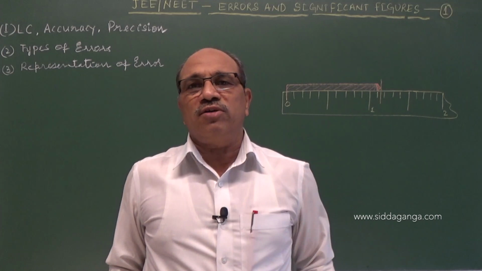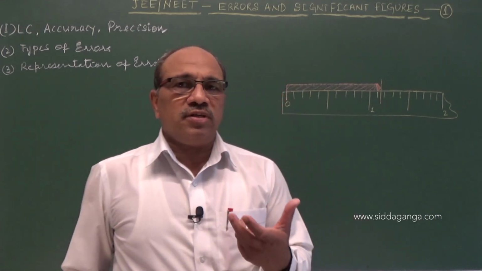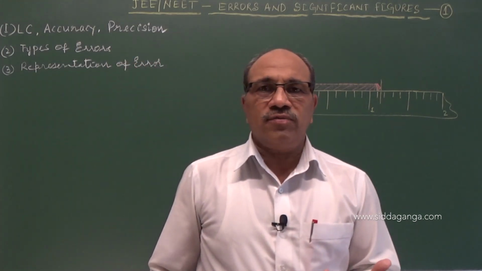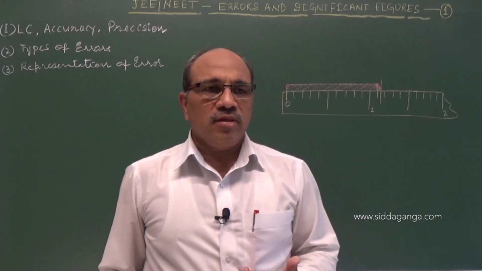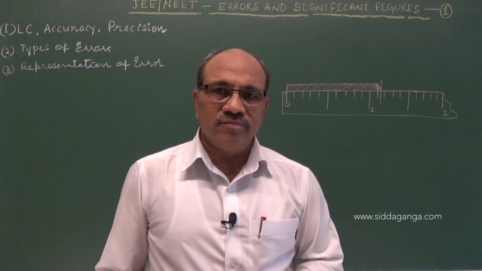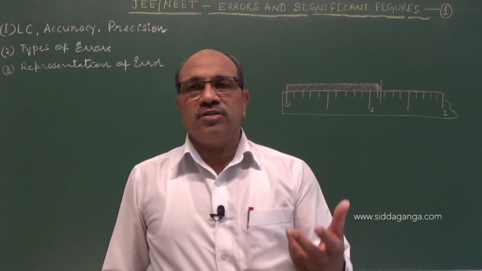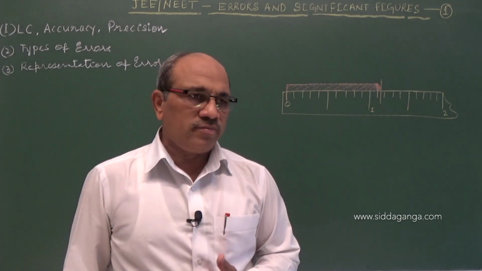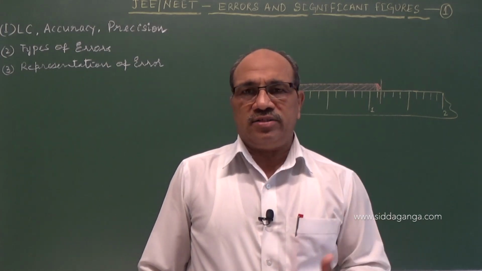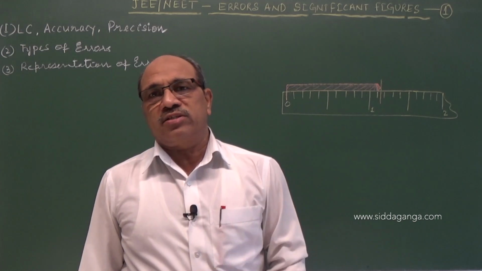The process involved is called measurement. The standard chosen for the measurement is in the form of a scale that we call an instrument. For measuring length we use the meter scale or vernier calipers, and for higher resolution we may go for the screw gauge. For measuring mass we use a physical balance, and for measuring time we use a clock. These are the measuring instruments.